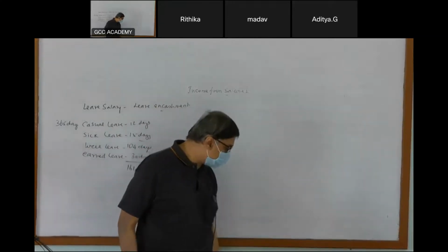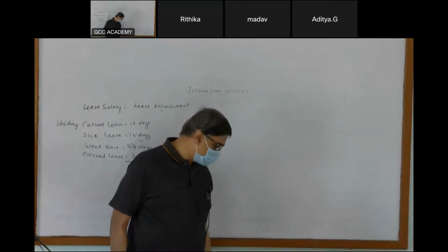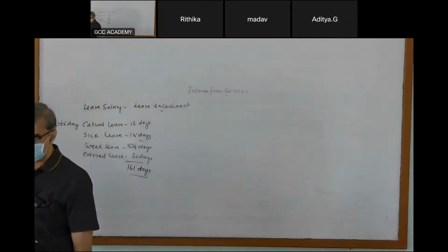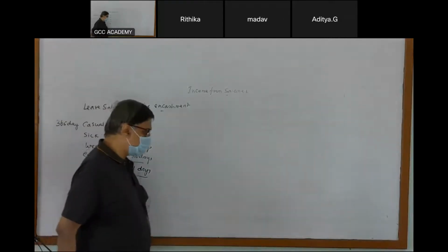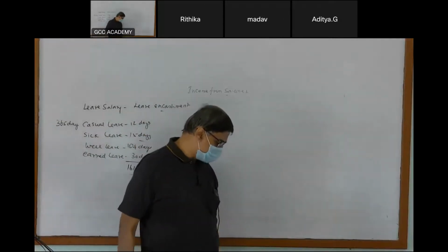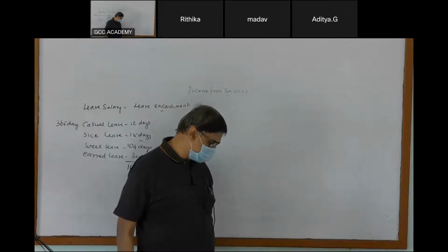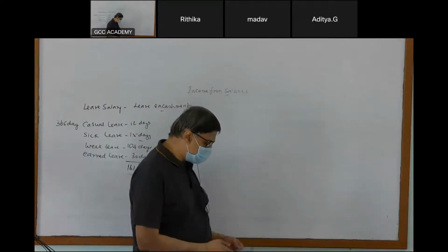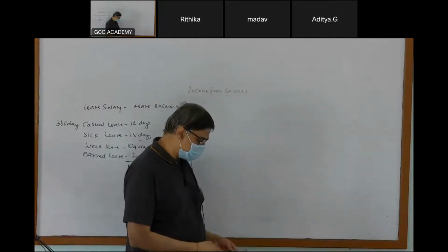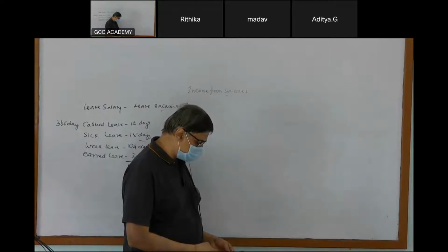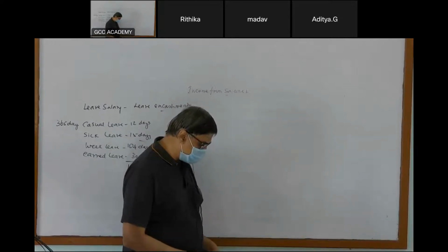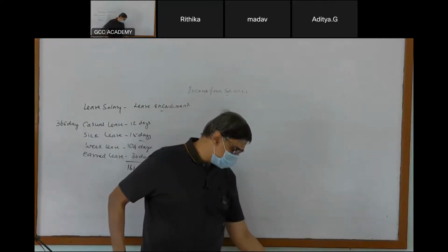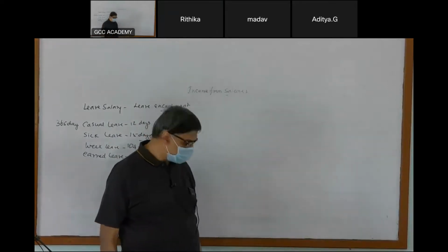One, period of earned leave in number of months to the credit of employee, at the time of retirement or leaving the job.